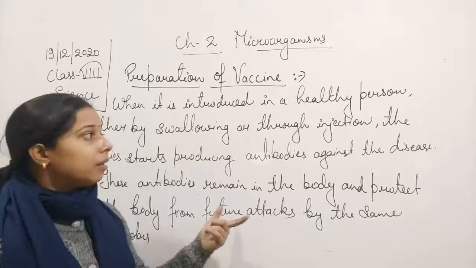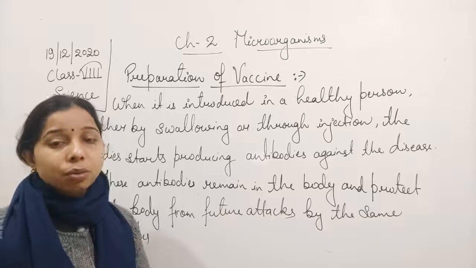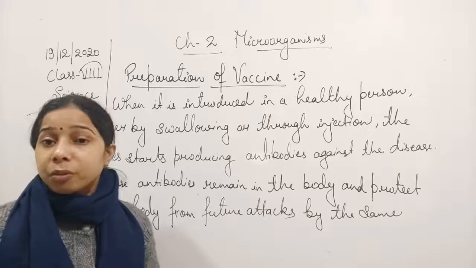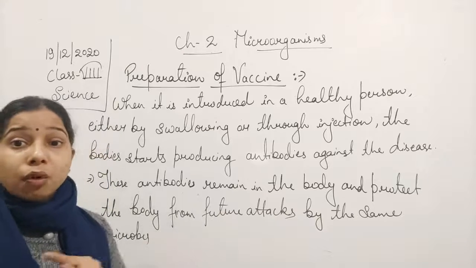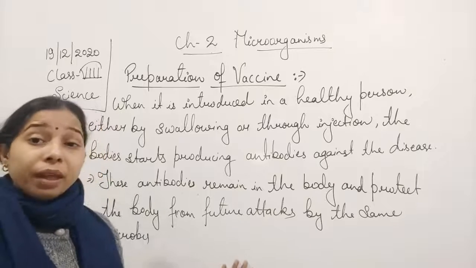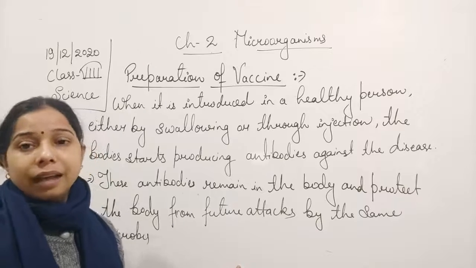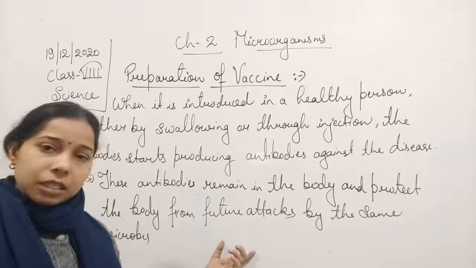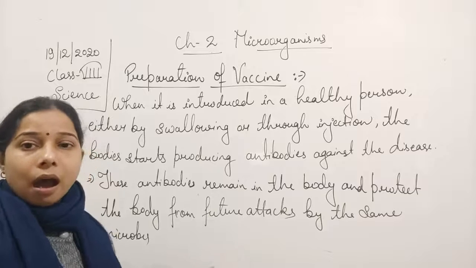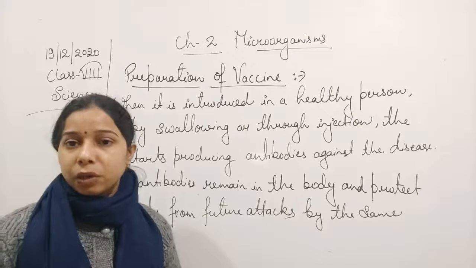Okay, so here the dead microbe is introduced so that the immune system can recognize it, so that the immune system can produce the antibodies for that particular microbe. Okay. Now, when the live microbe attacks the body, at that time these antibodies remain in the body and will help us to prevent that microbe.